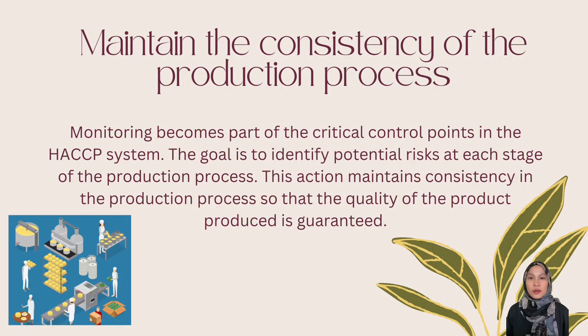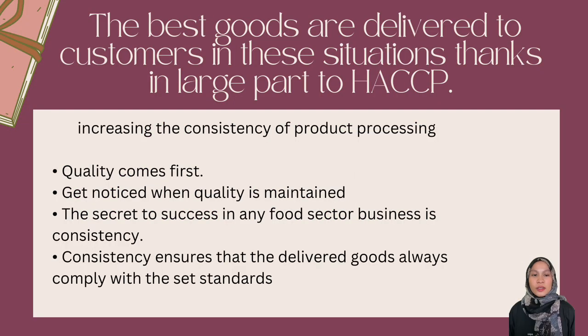Maintaining the consistency of the production process becomes part of the critical control point in the HACCP system. The goal is to identify production risk at each stage of the production process. The action maintains consistency in the production process so that the quality of the product is guaranteed before goods are delivered to customers. In this situation, thanks in large part to HACCP, the consistency of product processing increases.